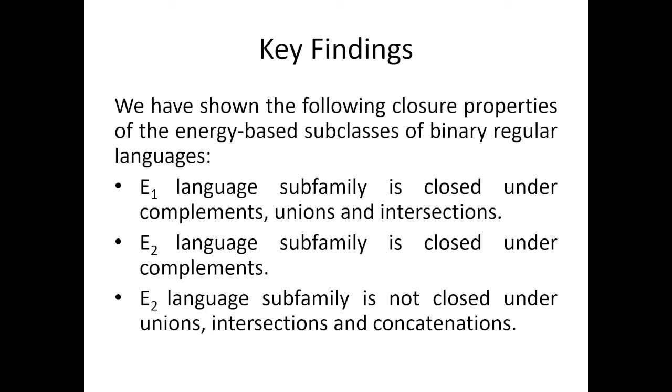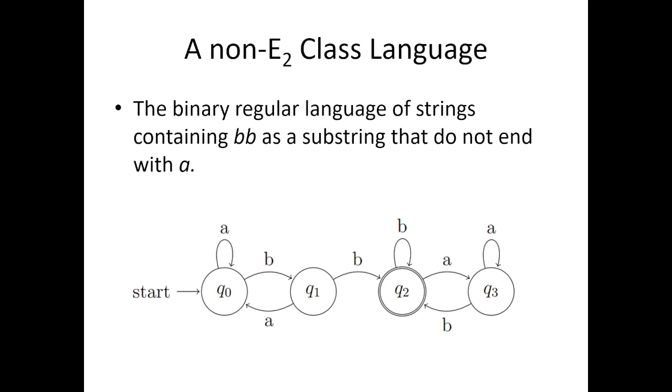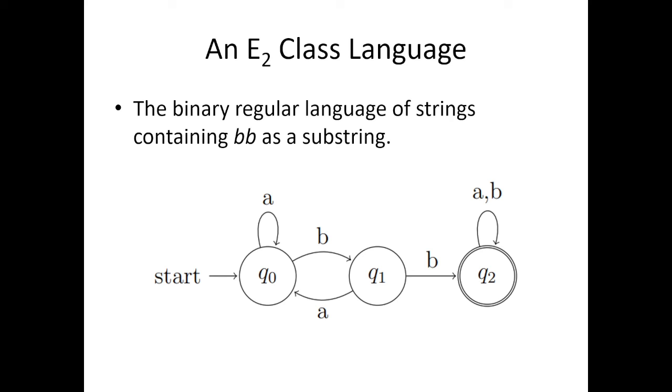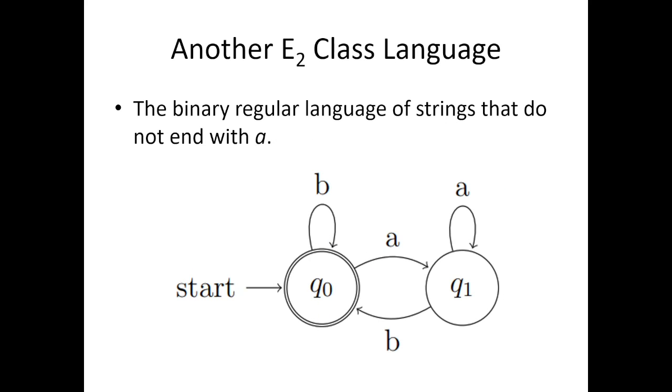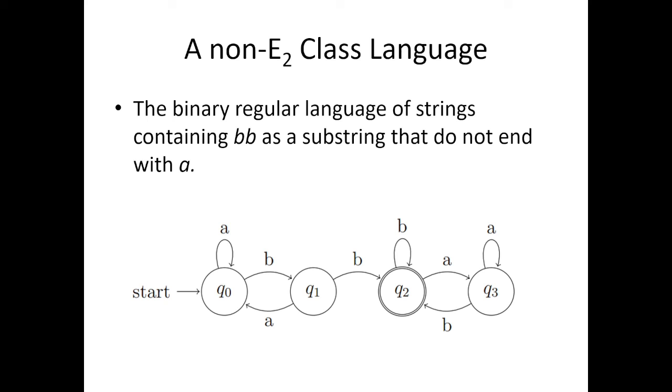The E2 language subfamily is closed under complements as well, and the E2 language subfamily is not closed under unions, intersections, and concatenations. As we saw in this example, these two E2 class languages, after giving the proof, have an intersection that is not in the E2 class.